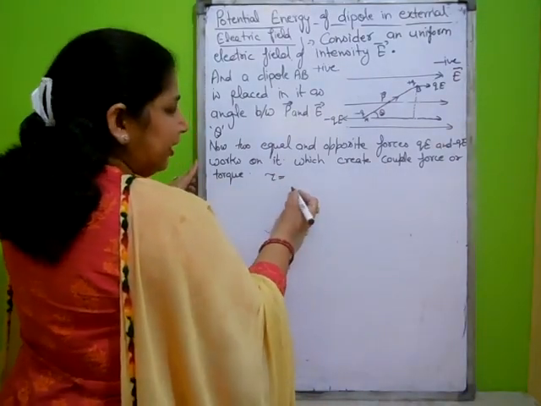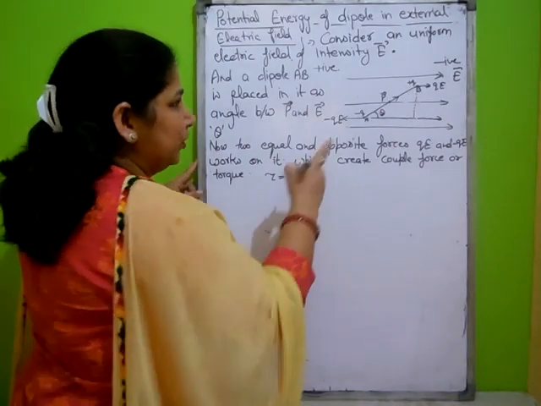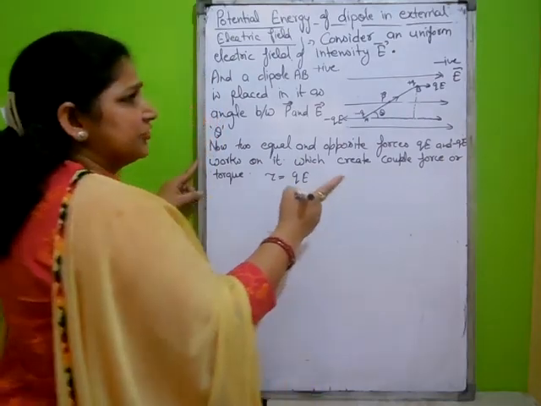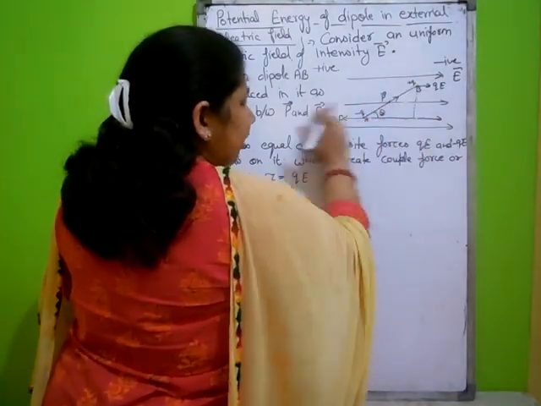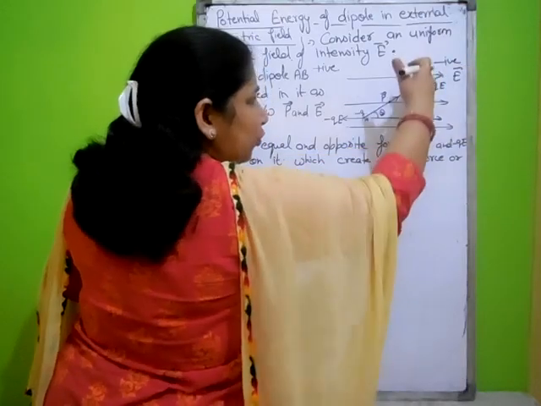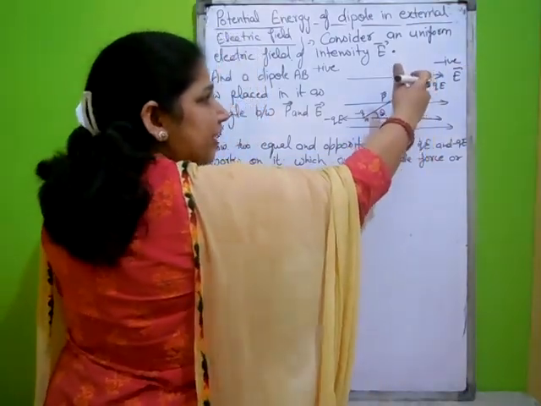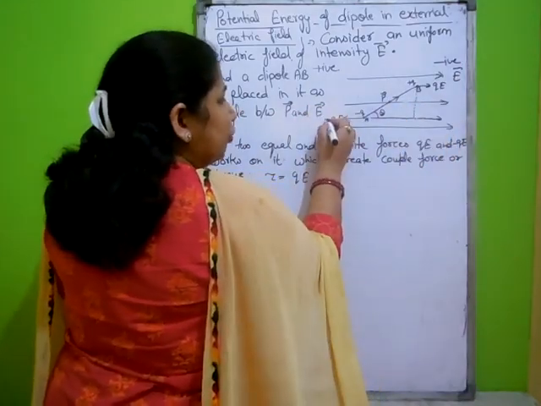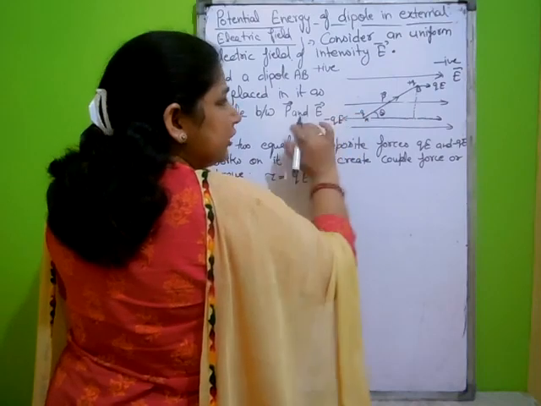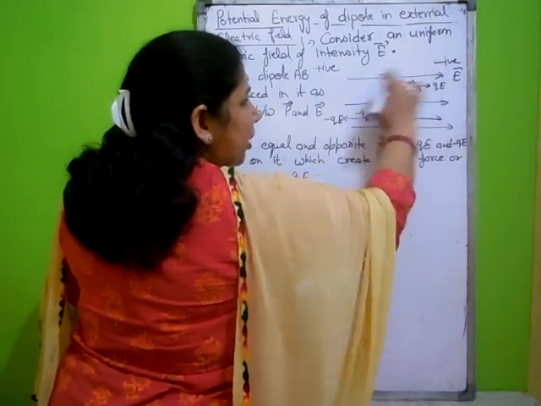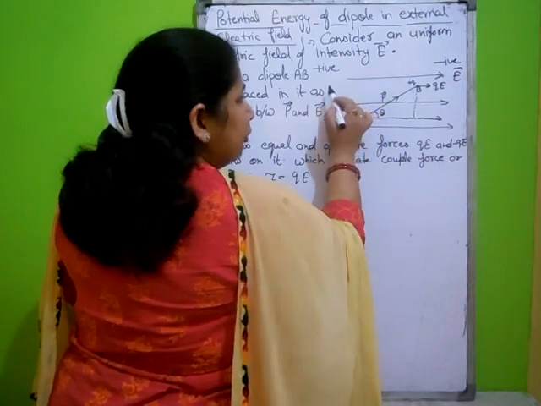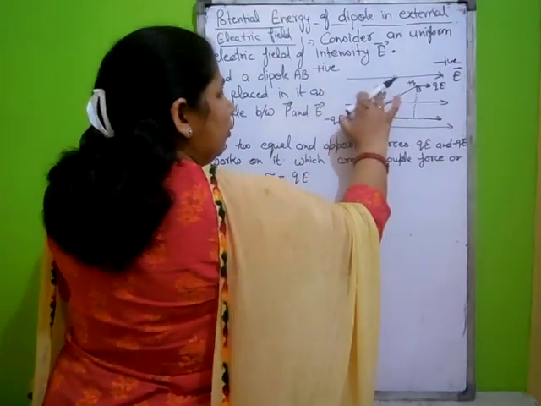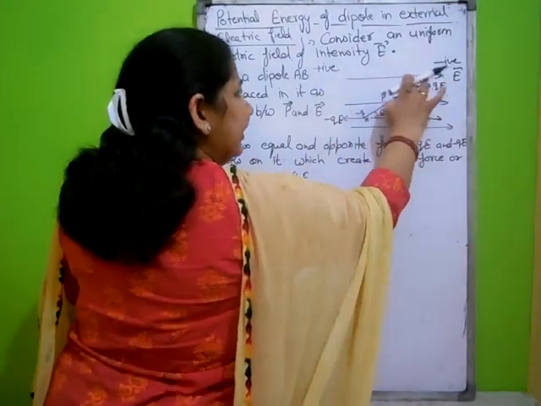Then torque is equal to either force into perpendicular distance. Either force means QE into perpendicular distance. One force line is this and second is this. To find out the perpendicular distance, we have to draw a perpendicular on one axis. This is the force line of minus QE and this is the force line of plus QE. We can draw perpendicular on plus QE also, but both values we will get the same.